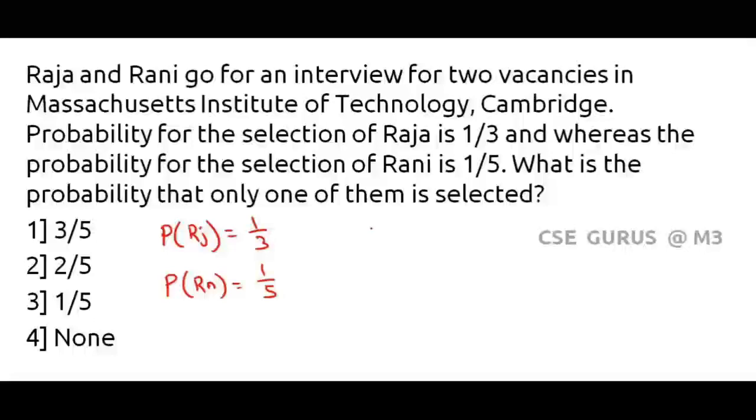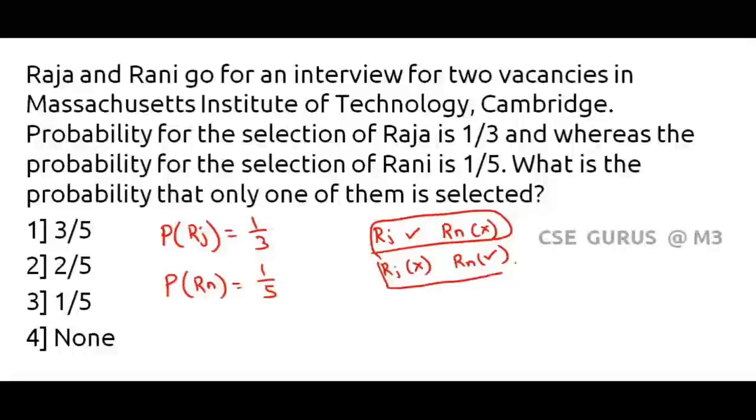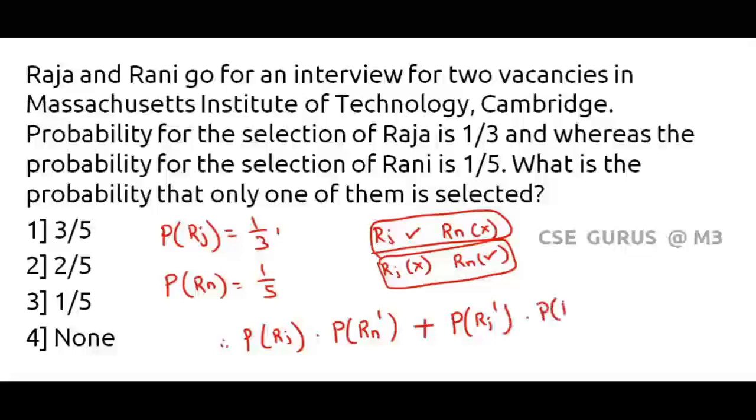That means, first case, Raja gets selected but Rani should not get selected, or Raja is not selected and Rani gets selected. So 2 cases, 2 possibilities are there. One is Raja selection, Rani not selection. The other one is exactly opposite: Raja not selection, Rani selection. Therefore, probability of Raja selected into probability of Rani not selected, Rani dash, plus probability of Raja not selected into probability of Rani selected.